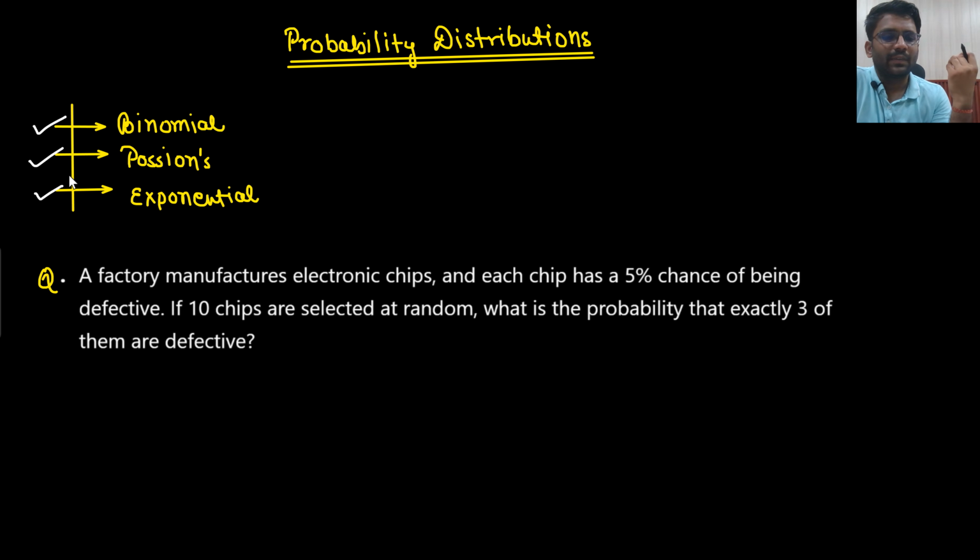Along with that, we studied different kinds of distributions like Gaussian distribution and uniform distribution. All those distributions we have seen, and we have solved questions as well. Now some more distributions are there: binomial, Poisson's, and exponential. These three distributions we will see, and we will solve questions related to them.